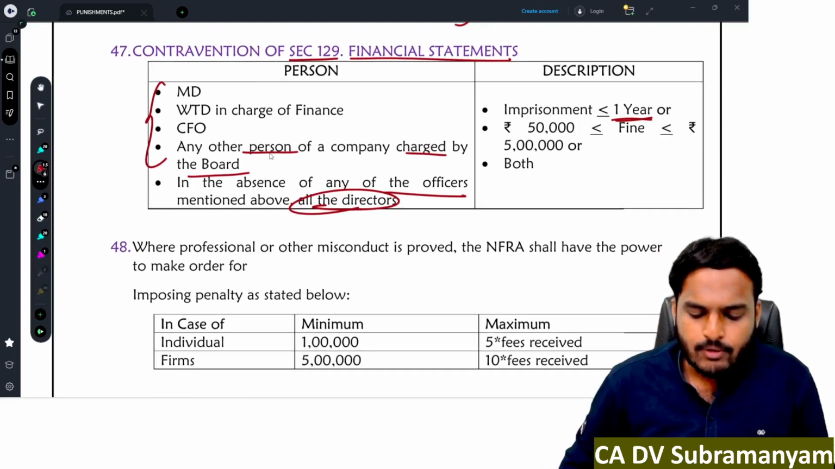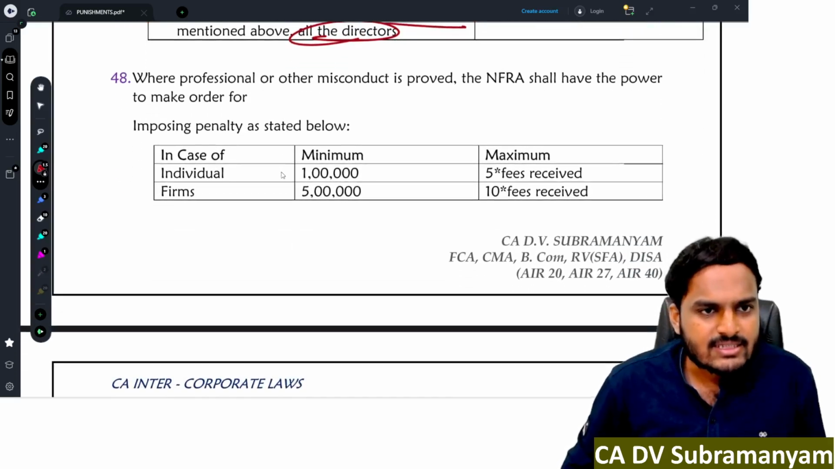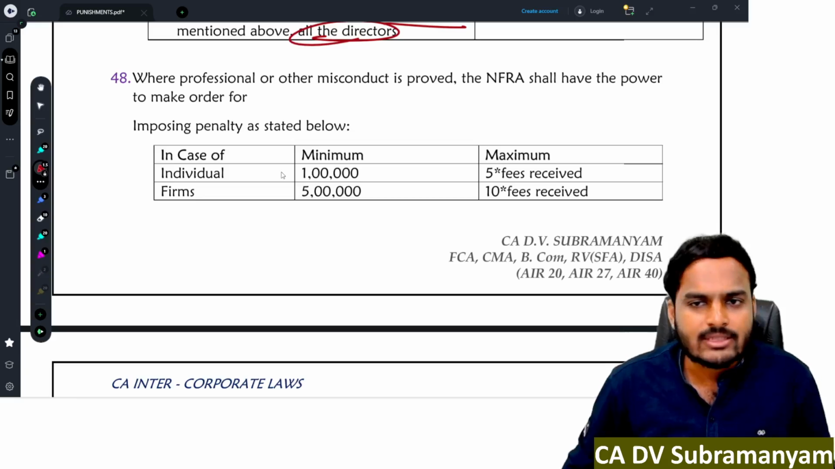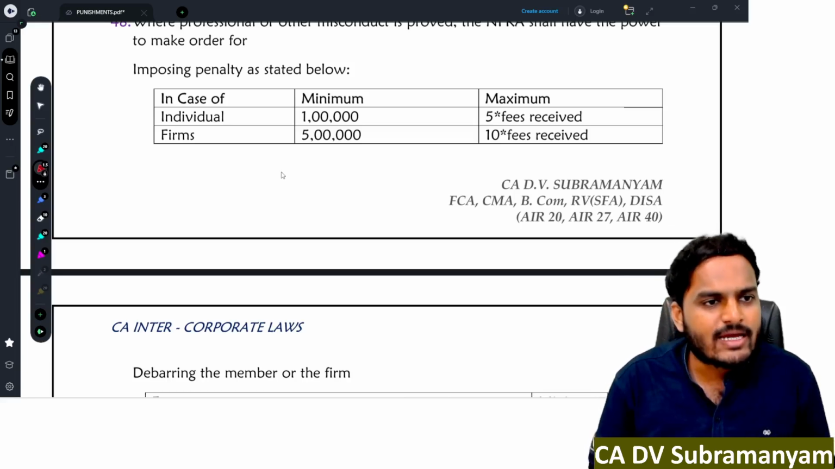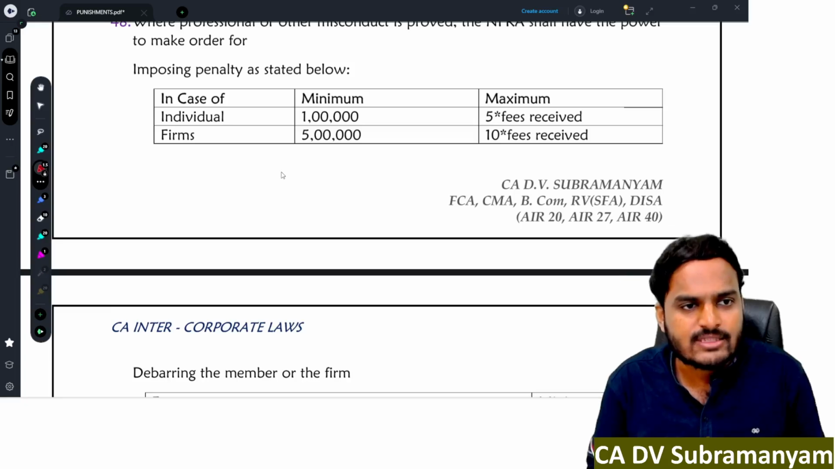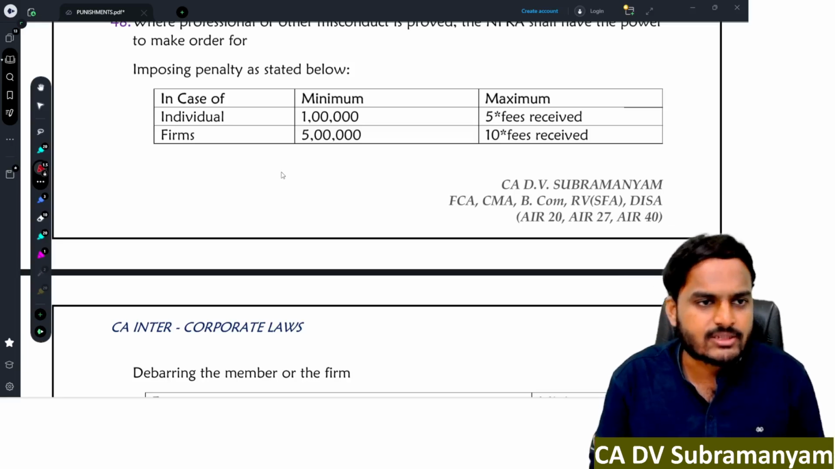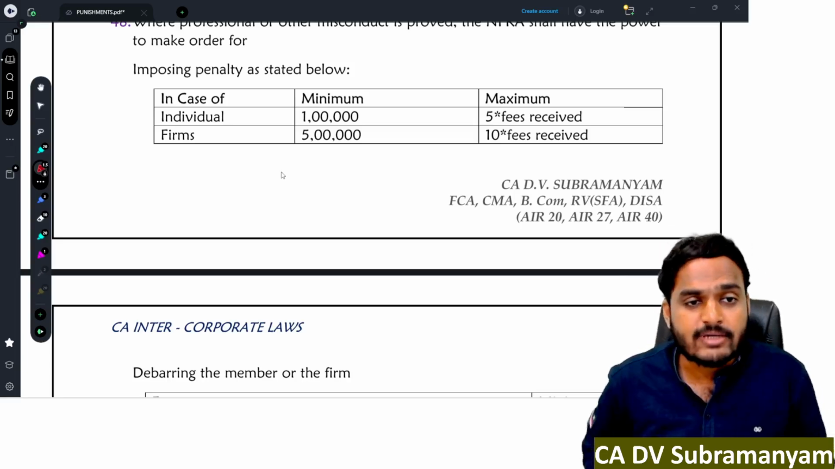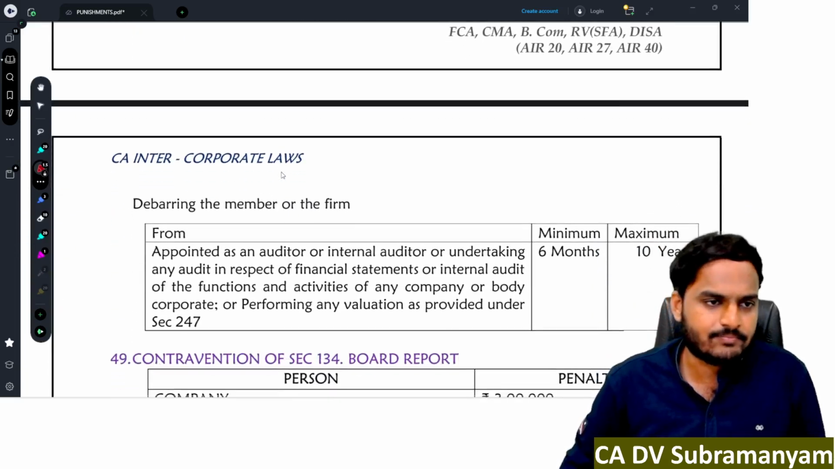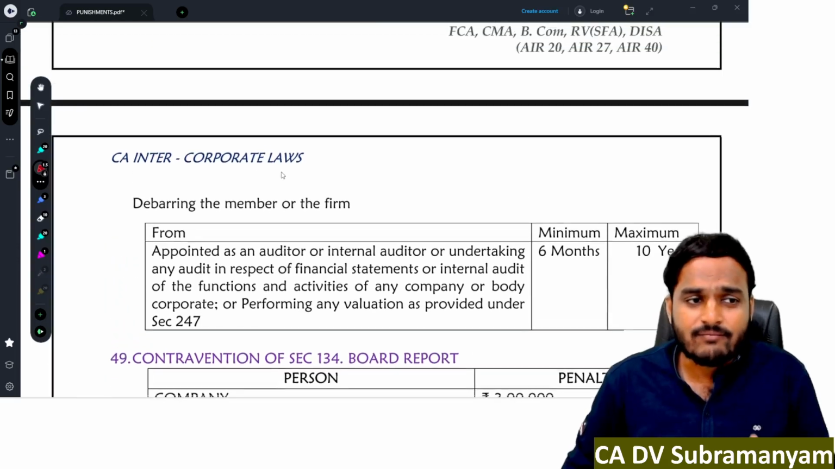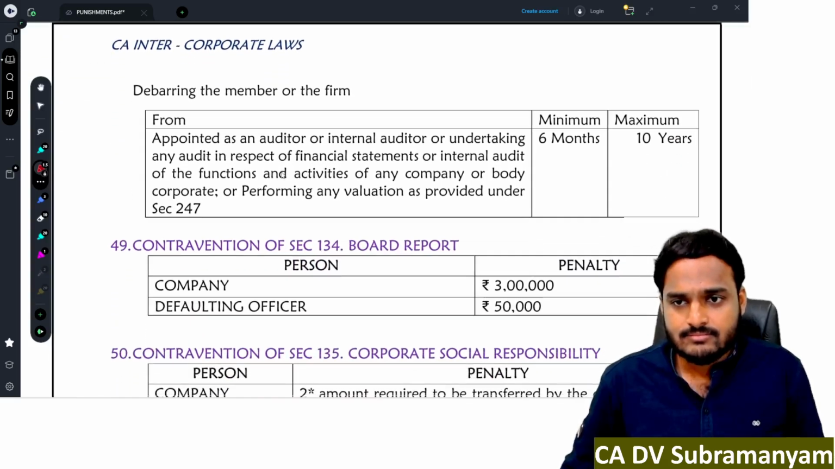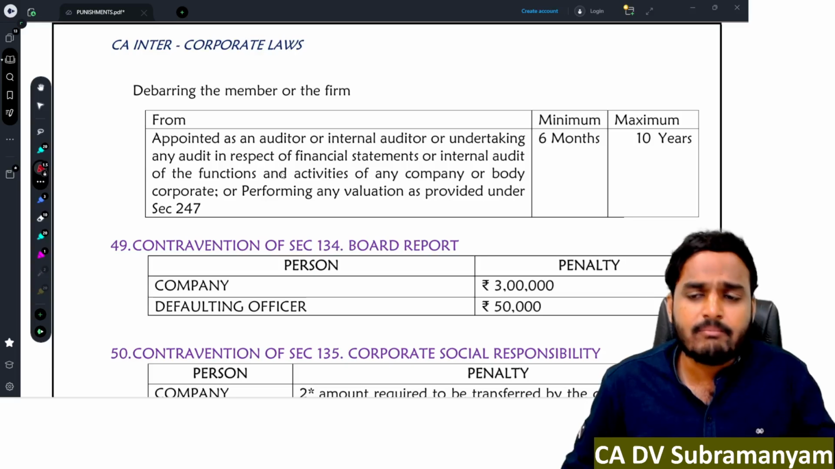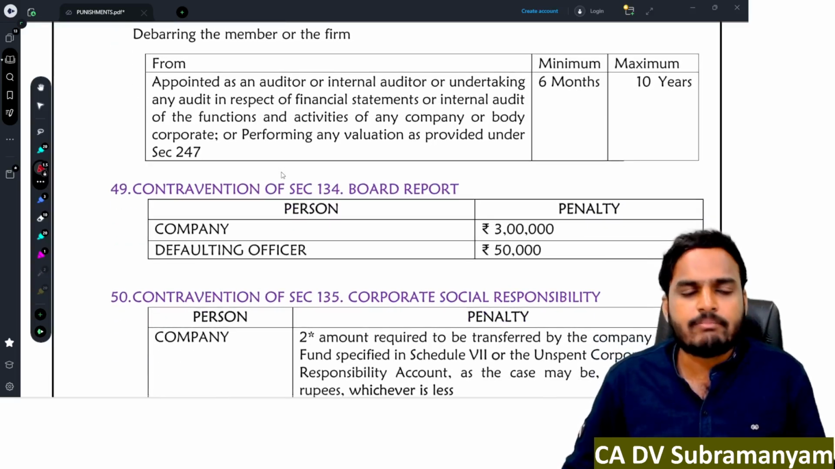Next one, where professional or other misconduct is proved, NFRA shall have the power to make the order of penalty. In case of an individual auditor, minimum 1 lakh rupees is the penalty, maximum 5 times of the fees received. In case of a firm of auditors, a firm of practicing chartered accountants, minimum 5 lakhs, maximum 10 times of the audit fees received by them. In addition to imposing the penalty, NFRA has power to debar the member from practice. The minimum ban period is 6 months, maximum ban period is 10 years.